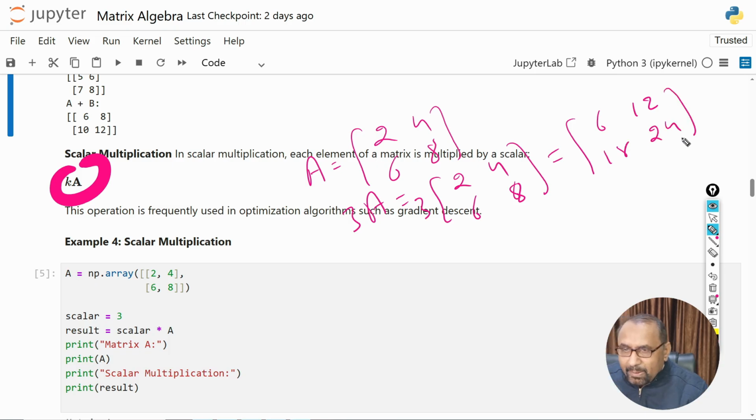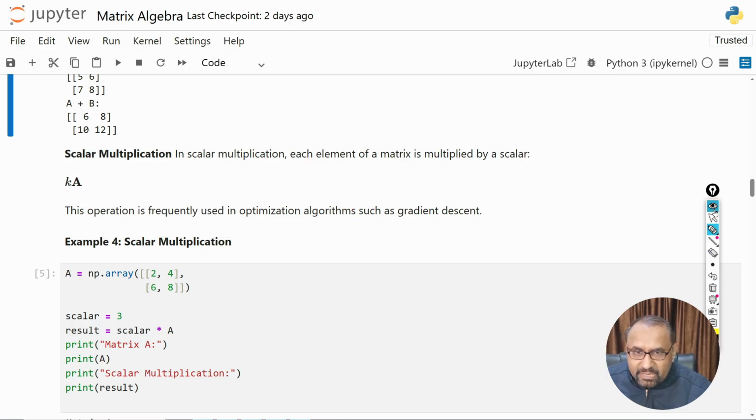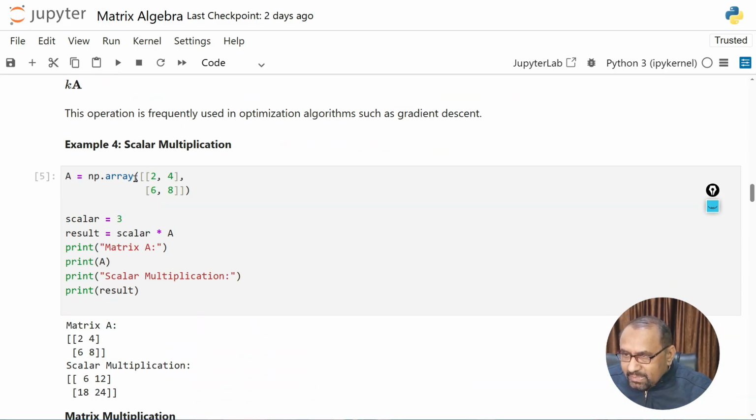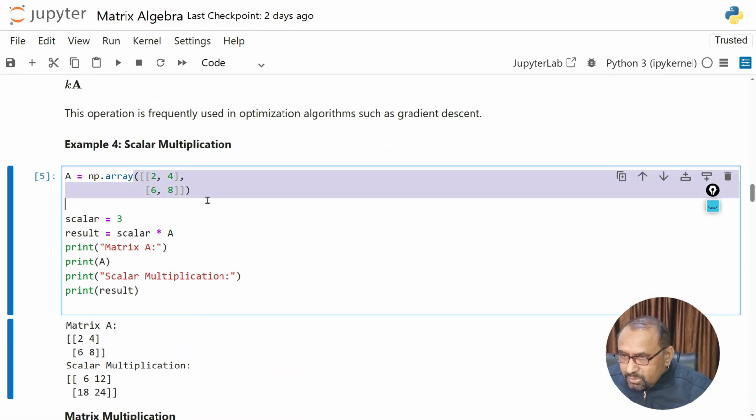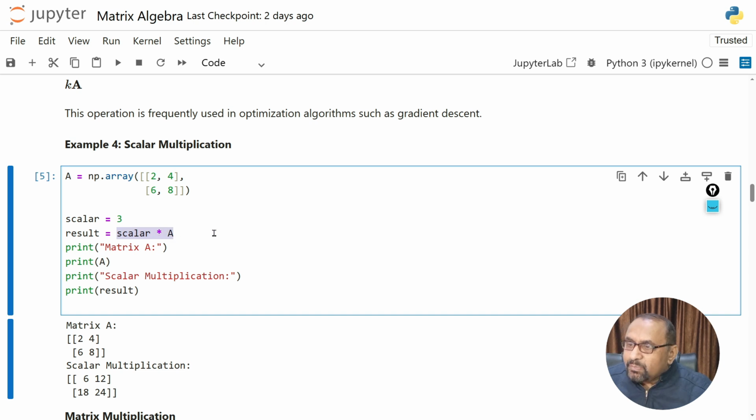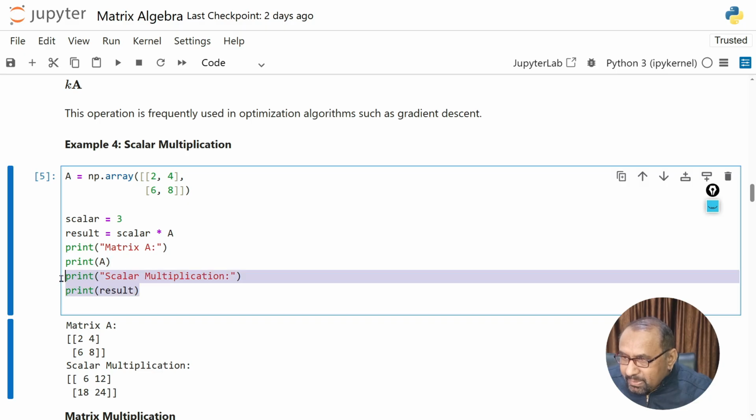When we apply the same operation here by using numpy, we will have the same result. Note this one, the same result we can have by using numpy also. Here we are taking this matrix of 2 by 2 order, in the first row 2 4, in the second row 6 8, and the scalar we are choosing is 3. So scalar multiplication will be scalar product A. This will print the matrix A, and this statement will print the result.